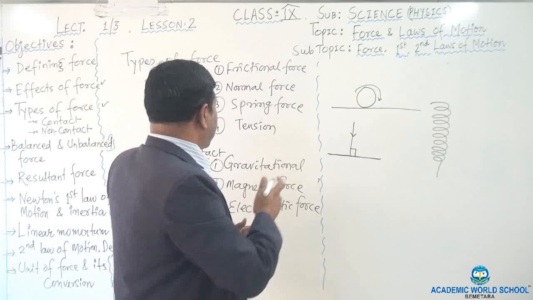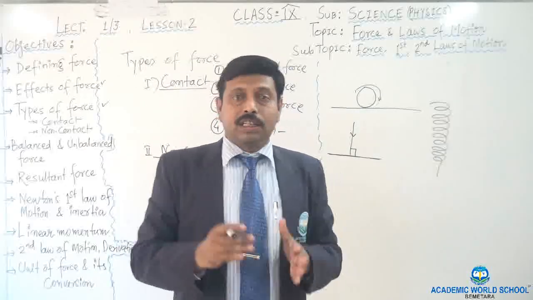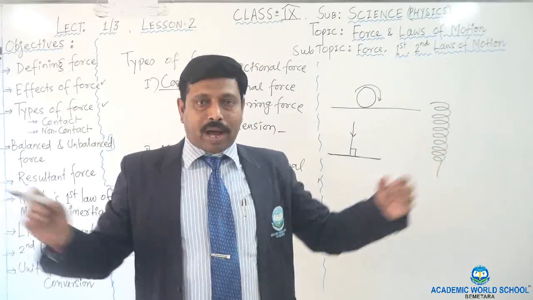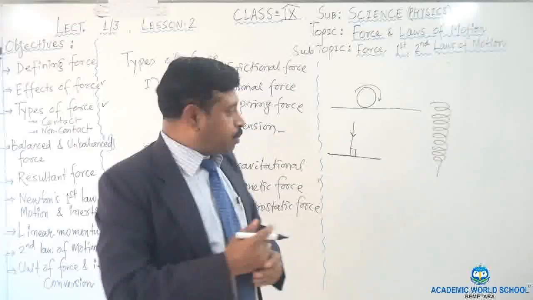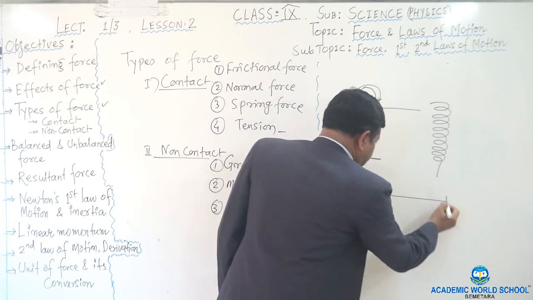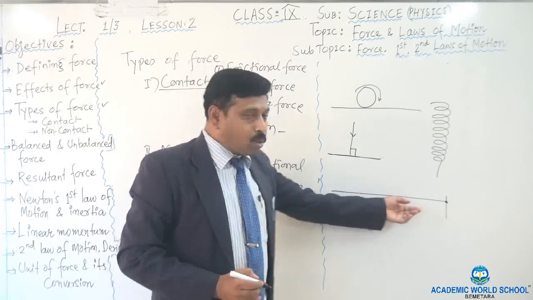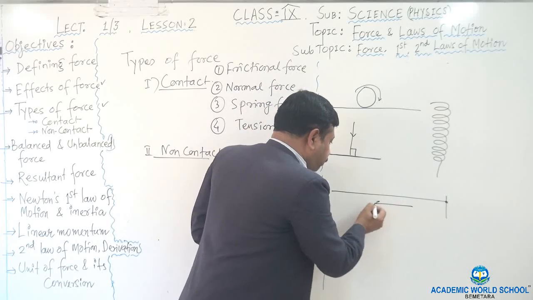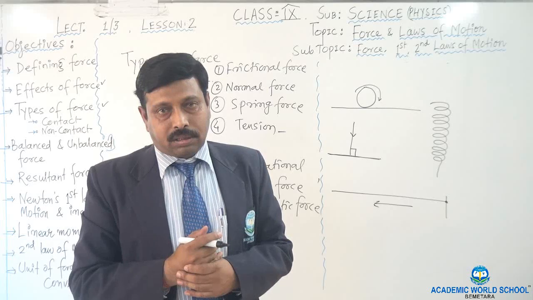Then come to the tension. Tension force is the force that is distributed along a rope, cable or wire when it is pulled by forces in opposite directions. Suppose there is a cable or a rope. The rope is tied here, and we are pulling the rope. It may be a wire also, it may be a cable also. If you pull that with a force in the opposite way, then the force is called tension.